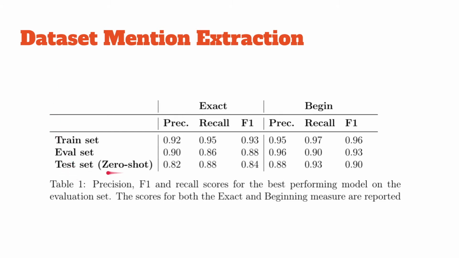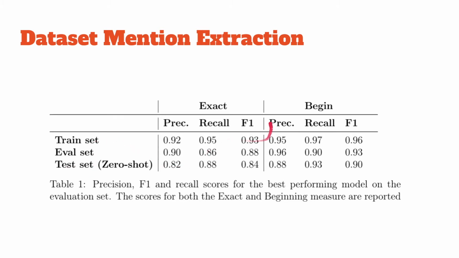Next, I want to mention that the test set here is zero shot. That is to say that the dataset mentions in the train set and eval set are completely disjoint subsets from those in the test set. So not only are they different instances of certain datasets, but there are also completely different datasets altogether. So CIFAR, for example, will only occur in the train set, eval set, or the test set, but not in both.